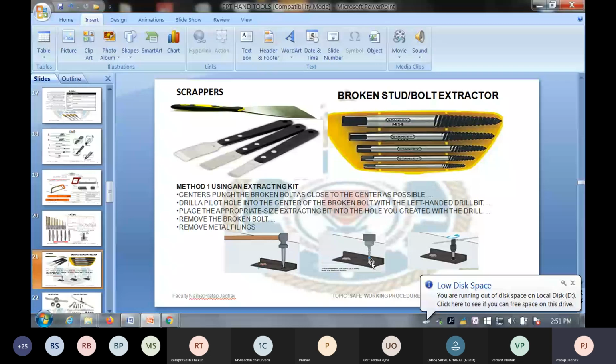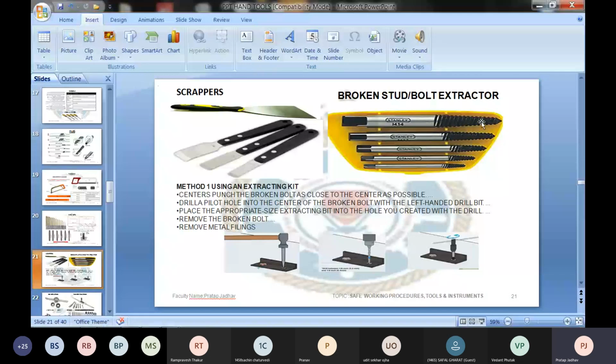After drilling the hole, select the matching size of stud extractor. The stud extractor has a tip with spiral edges, but it is not a drill bit. It is like a tap, but not a tap. It is like a drill bit, but not a drill bit. It is a special tool called a stud or broken bolt extractor.